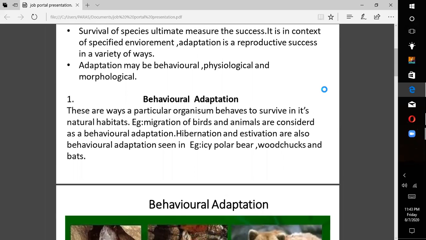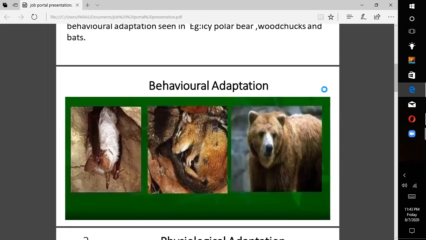These are ways a particular organism behaves to survive in its natural habitat. An example is migration of birds and animals, which is considered a behavioral adaptation. Hibernation and estivation are also behavioral adaptations seen in polar bears, woodchucks, and bats. These are the pictures of those animals which show the behavioral adaptation.